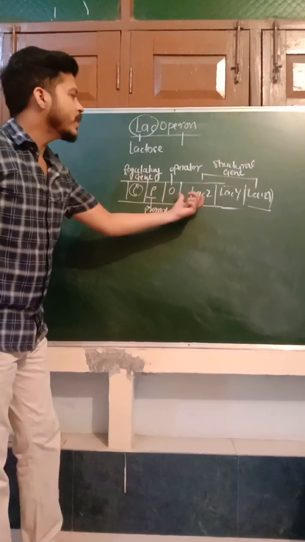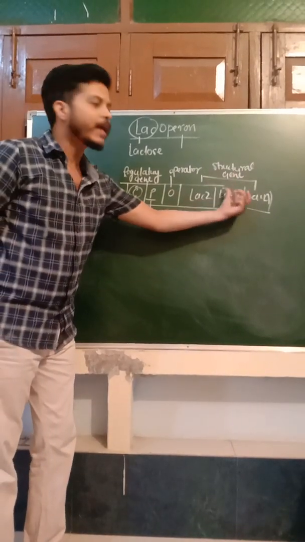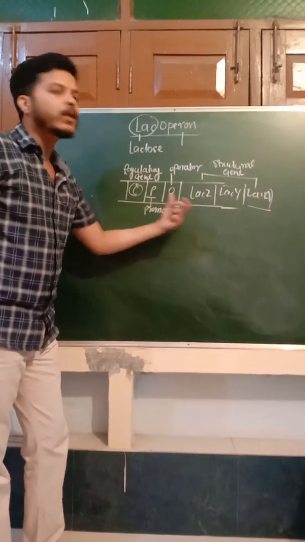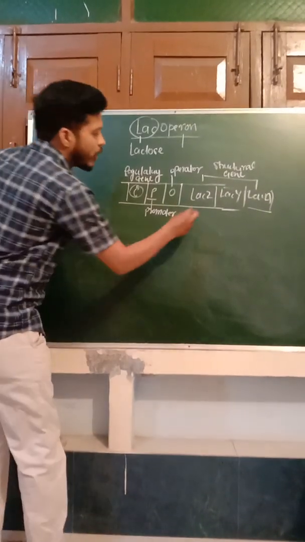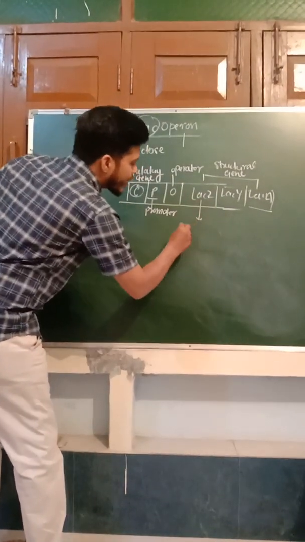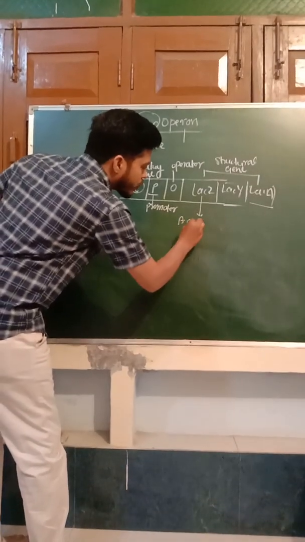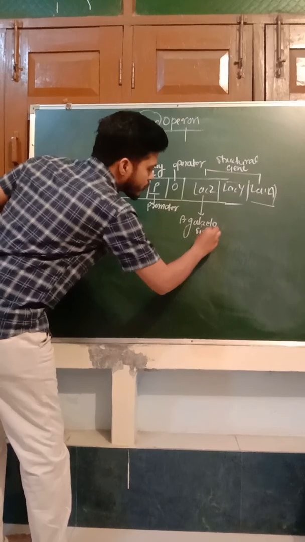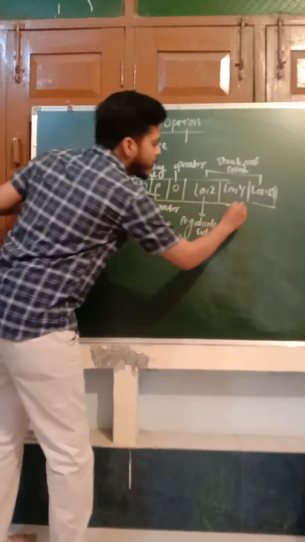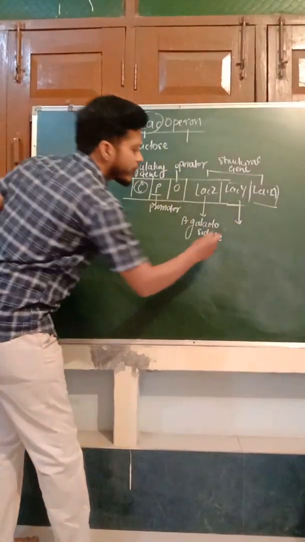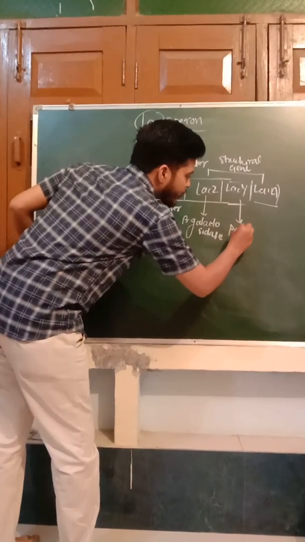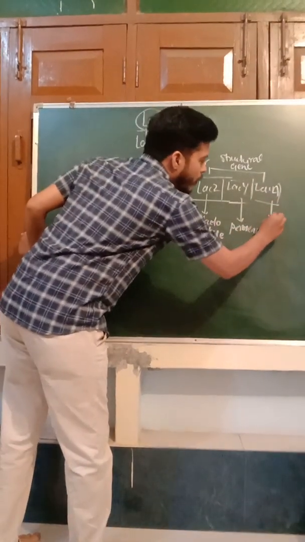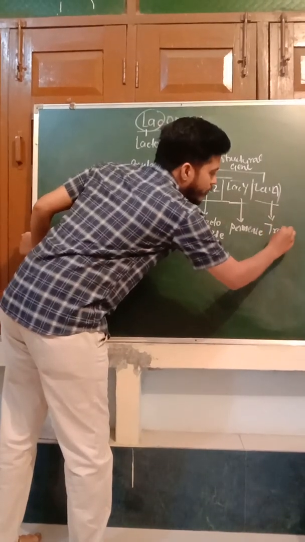So these structural genes, Z, Y and A, synthesize different types of enzymes which play a role in the metabolism of lactose. Z codes the enzyme called beta galactosidase. Y codes the enzyme permease. And A codes for transacetylase.